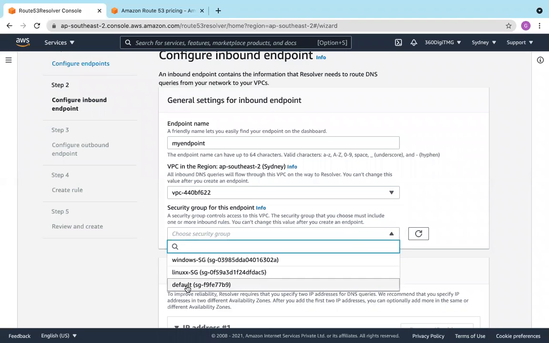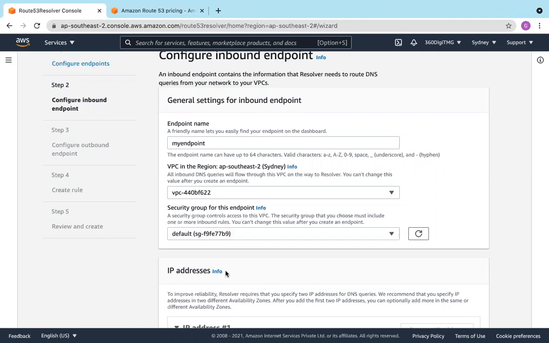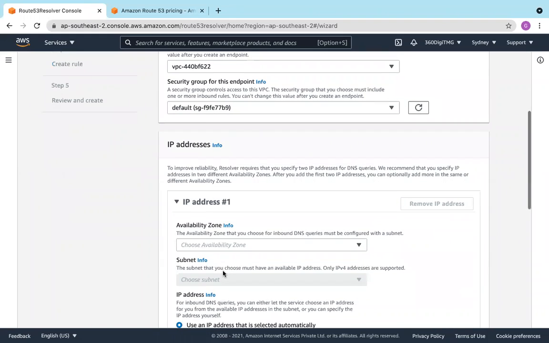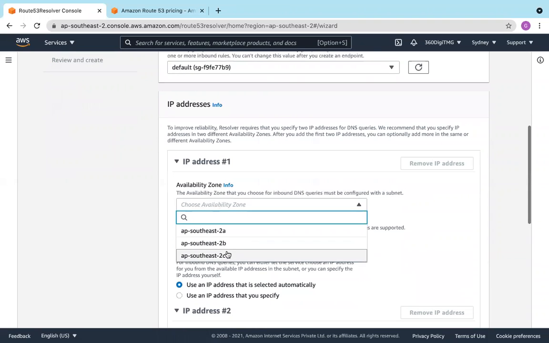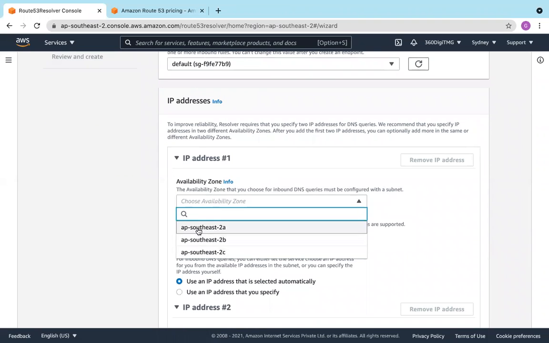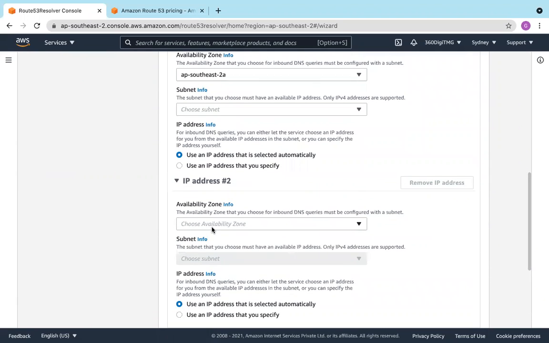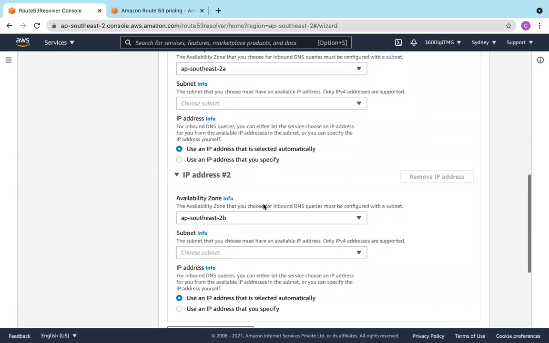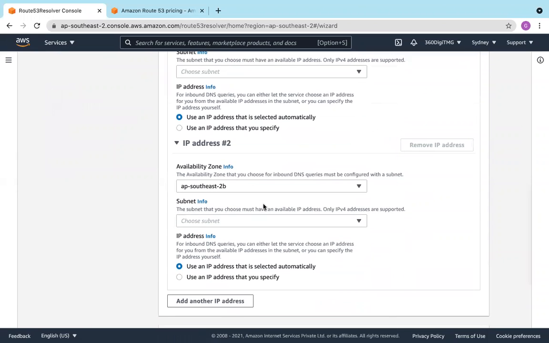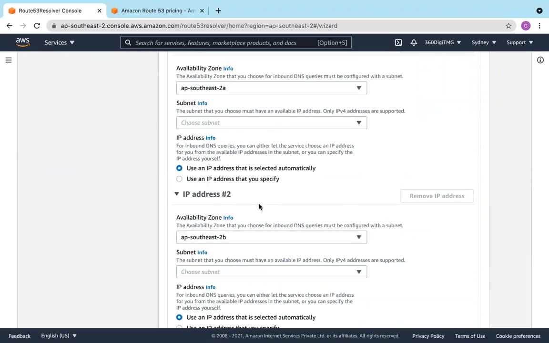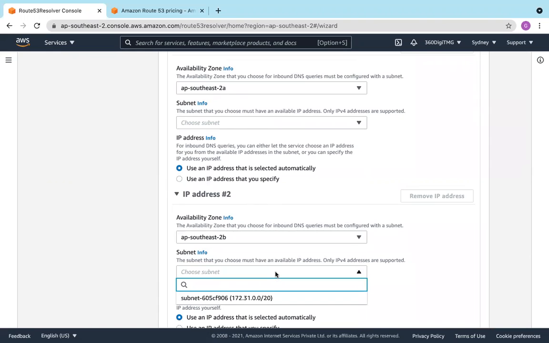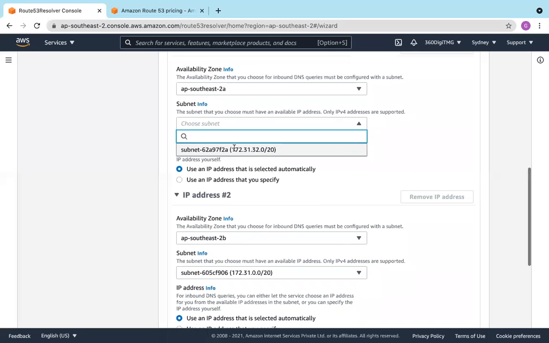We can change it later. Availability zone, subnet.